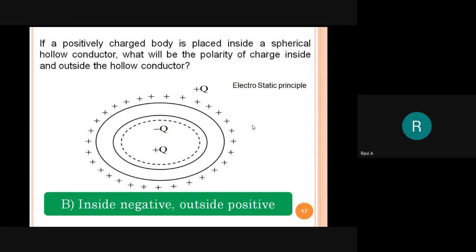First, in one minute, write this question. Like this, they can ask many varieties of problems related to this. The concept is electrostatic principle. Originally inside we have plus. This plus will create one minus q inside the sphere. This minus q will create one plus q outside the sphere. So inside negative, outside positive. Electrostatic principle.